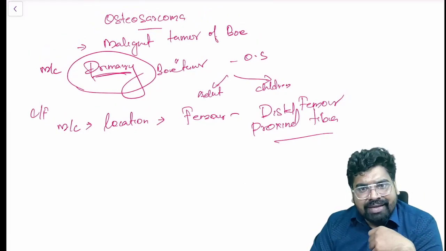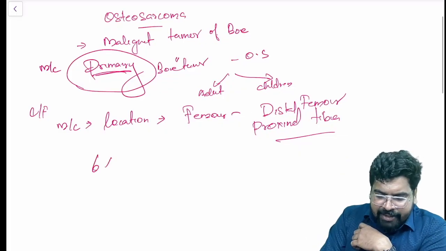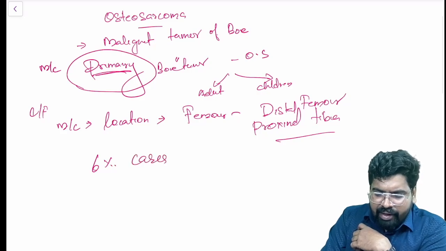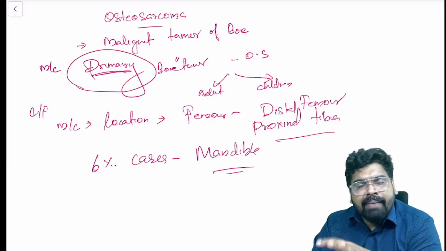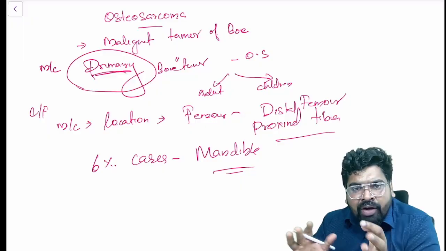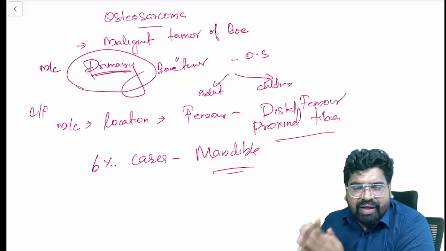But what we are concerned about is the jaw actually, and 6% of the cases come in the mandible. So mandible is a more favorite site than maxilla. When we consider the head and neck or the oral cavity, mandible is more favored for osteosarcoma than the maxilla.